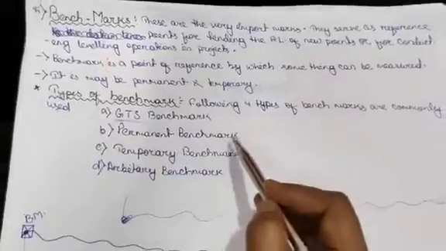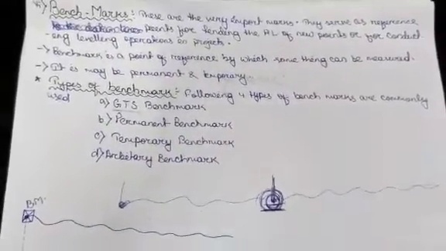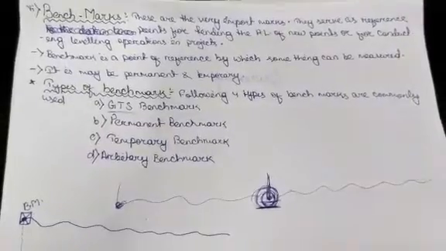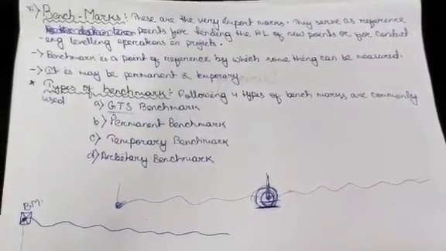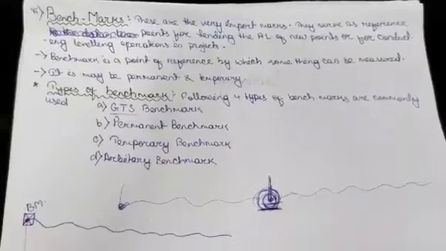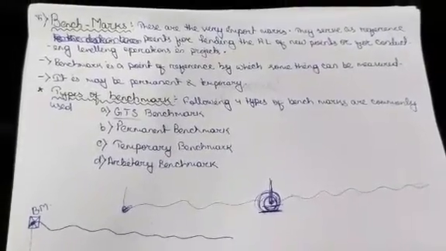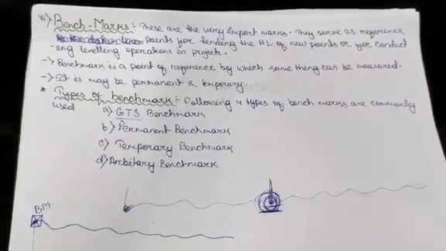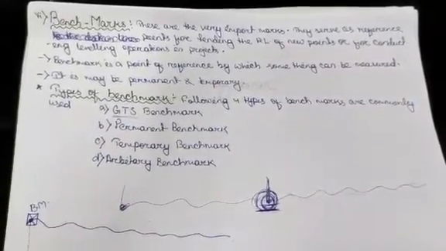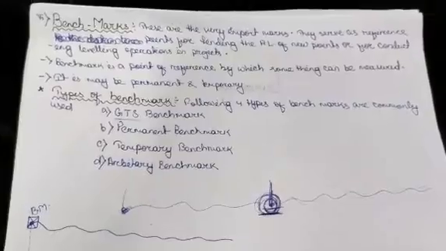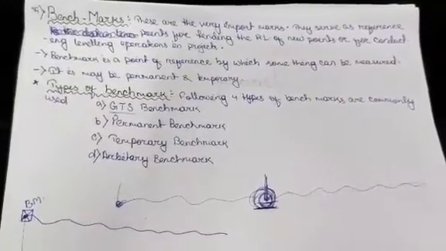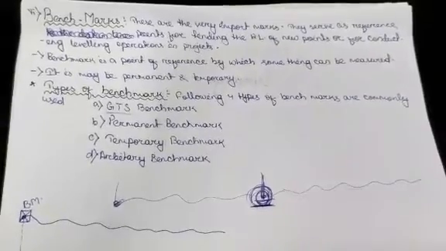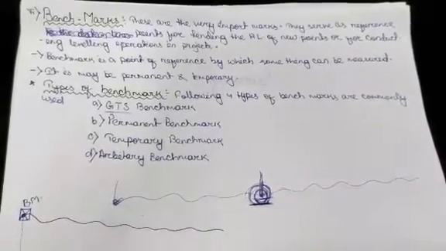Next, permanent benchmark. This is a fixed point or mark established by different government departments like PWD, railway, irrigation, etc. The RL of these points is determined with reference to the GTS benchmark and they are kept on permanent points like the plinth of a building, parapet of a bridge or culvert, and so on.